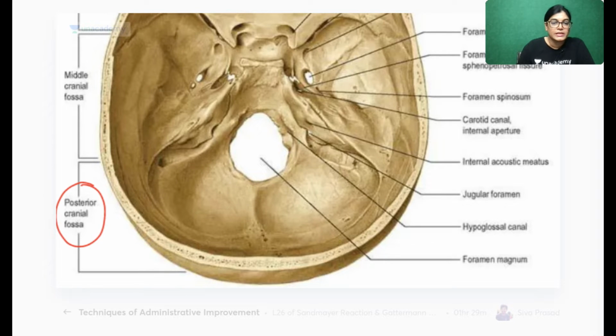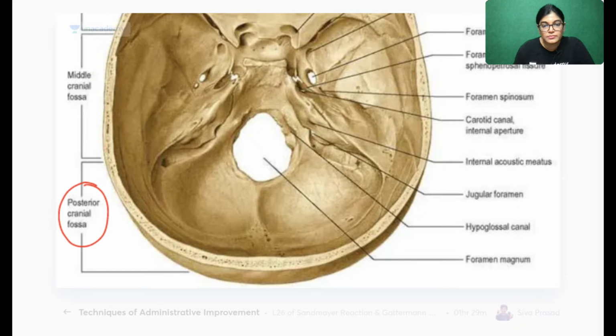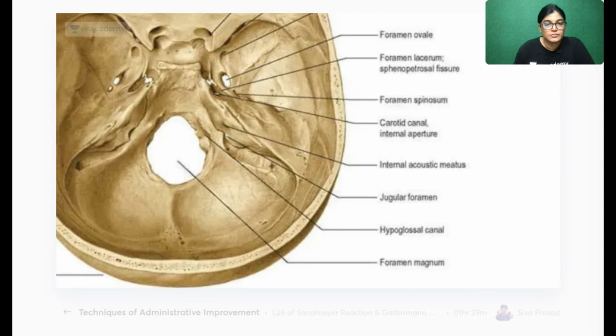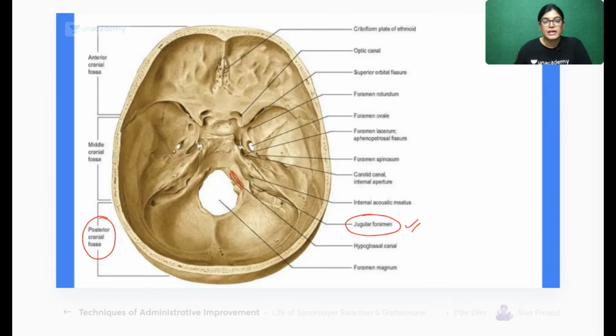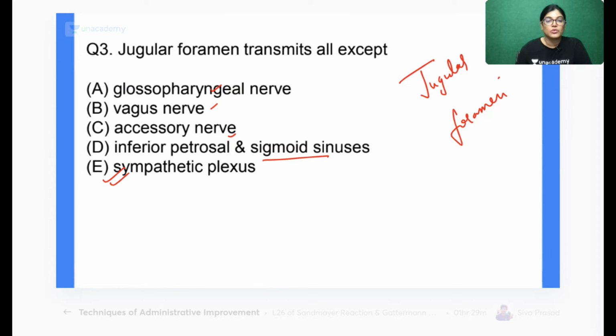So we will target the posterior cranial fossa, where you can see here, this is the jugular foramen location, and this jugular foramen is divided into 3 parts.